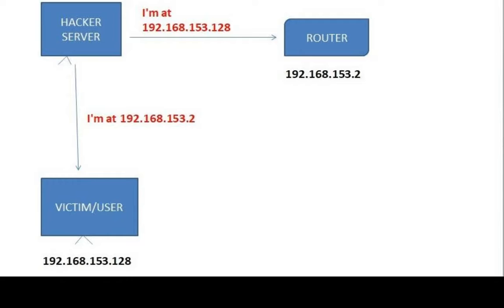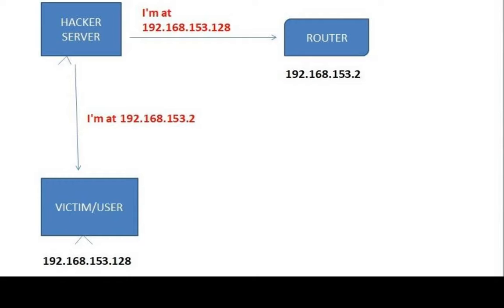We will send it an ARP response telling it that I am at the IP 192.168.153.2. So it's going to update its ARP table and associate the IP 192.168.153.2 with my own MAC address.